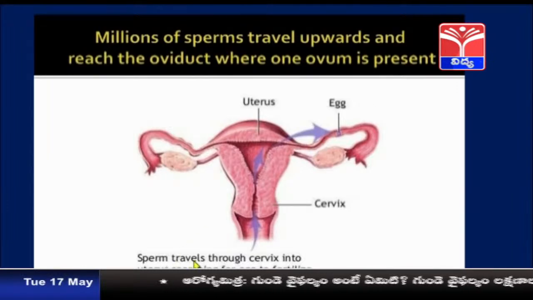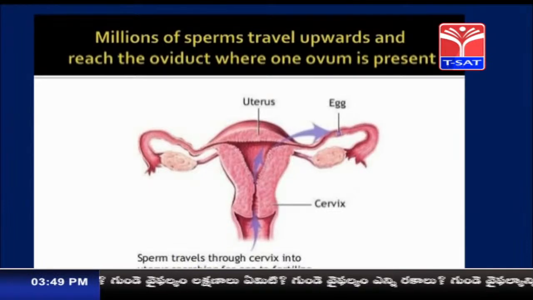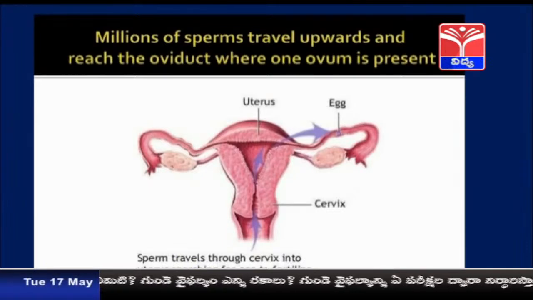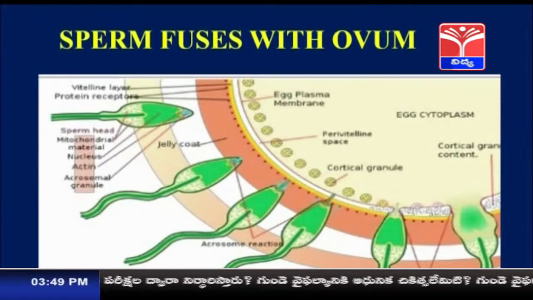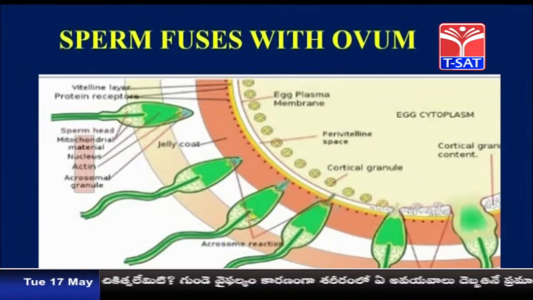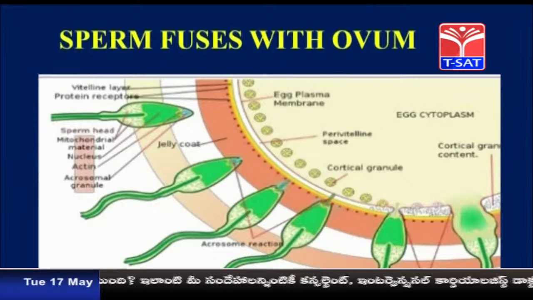Sperms travel through the cervix into the uterus, searching for the egg. Many sperms go towards the egg and try to enter inside it, but only one sperm will enter. All of them will not be entering.